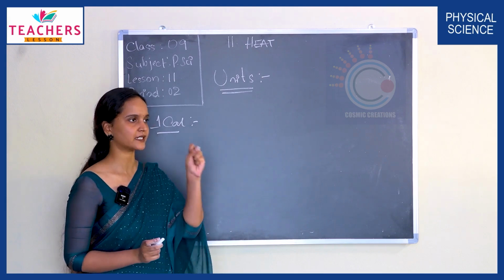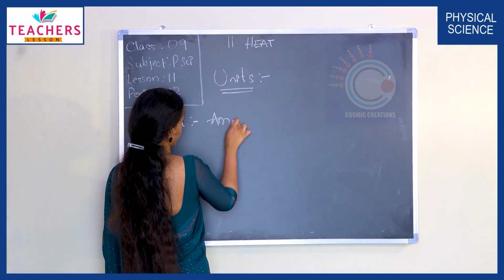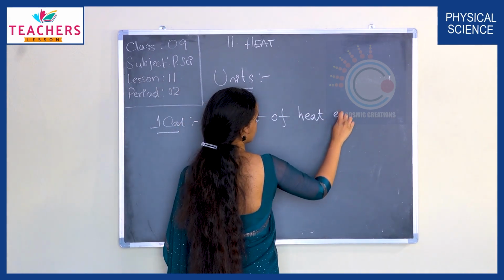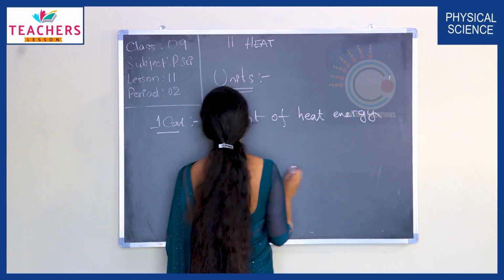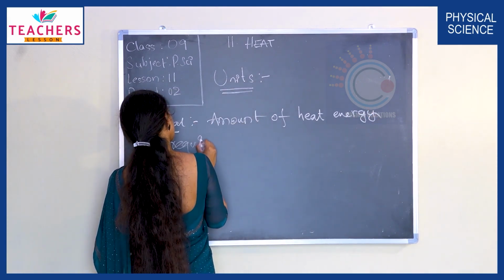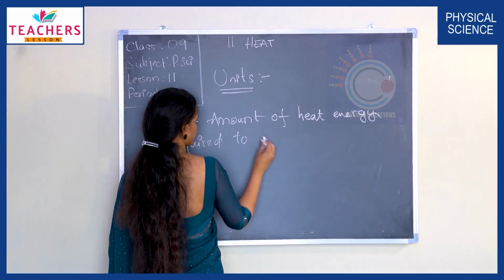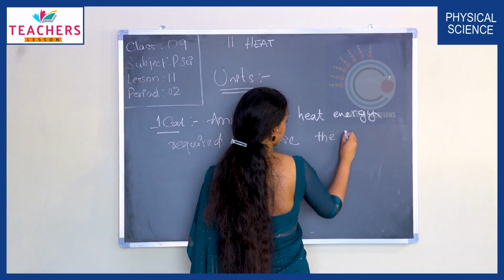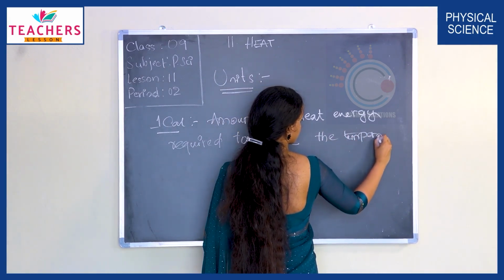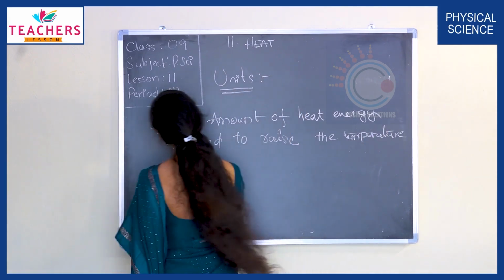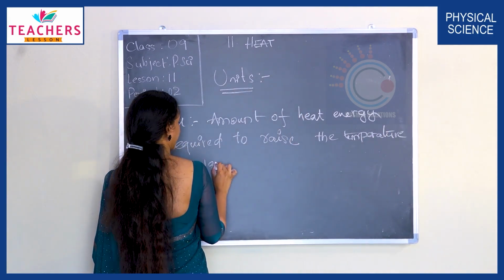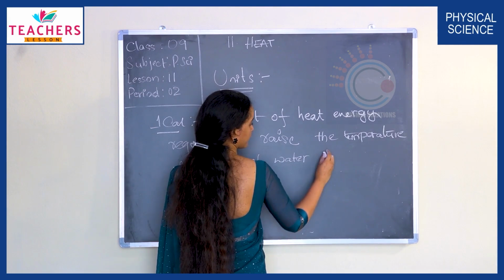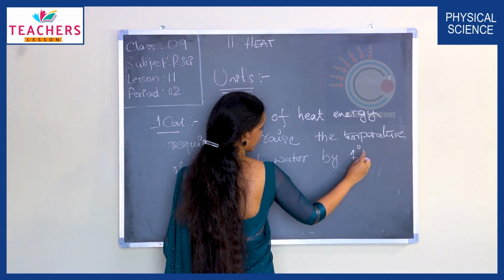That is, the quantity of heat energy required to raise the temperature of 1 gram of water by 1 degree Celsius.